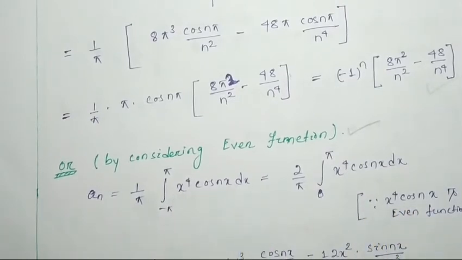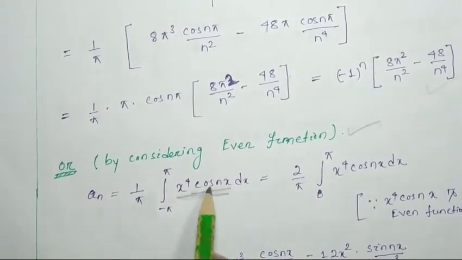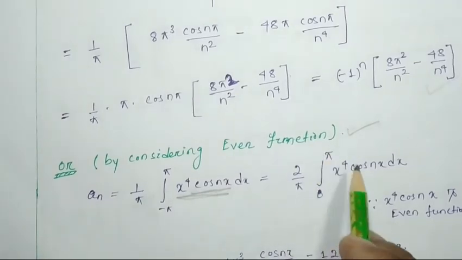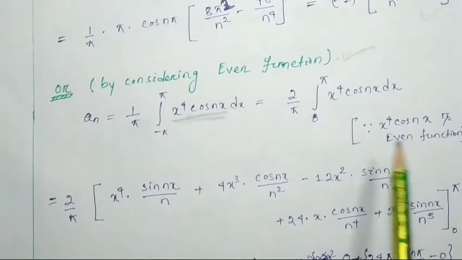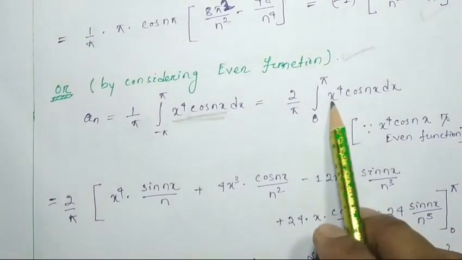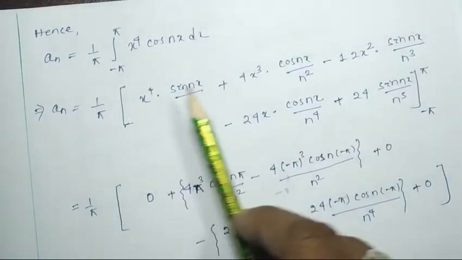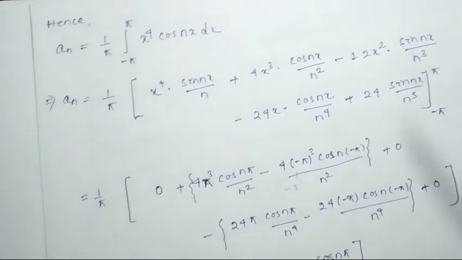That means this whole function is also an even function. If this is an even function, then we can write 2 by pi, integral from 0 to pi of x to the power 4 cos nx dx. The integration of x to the power 4 cos nx dx will be the same as what we have written here. Only the limit has changed, from 0 to pi.